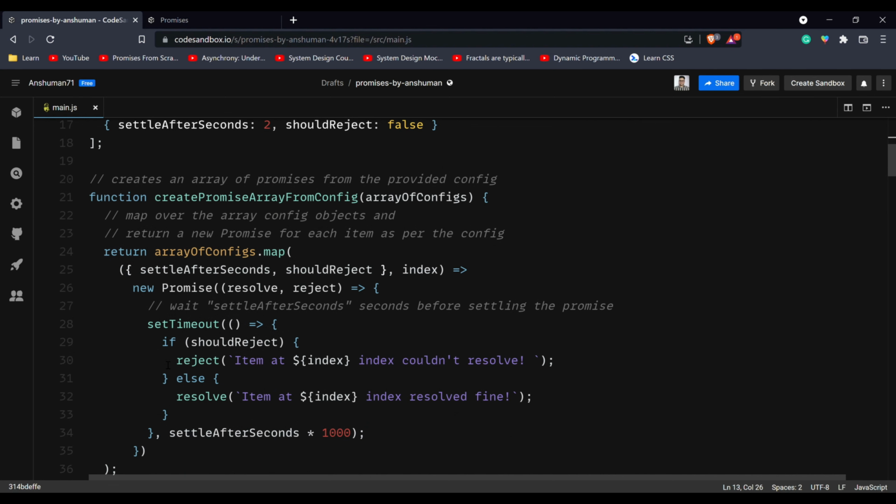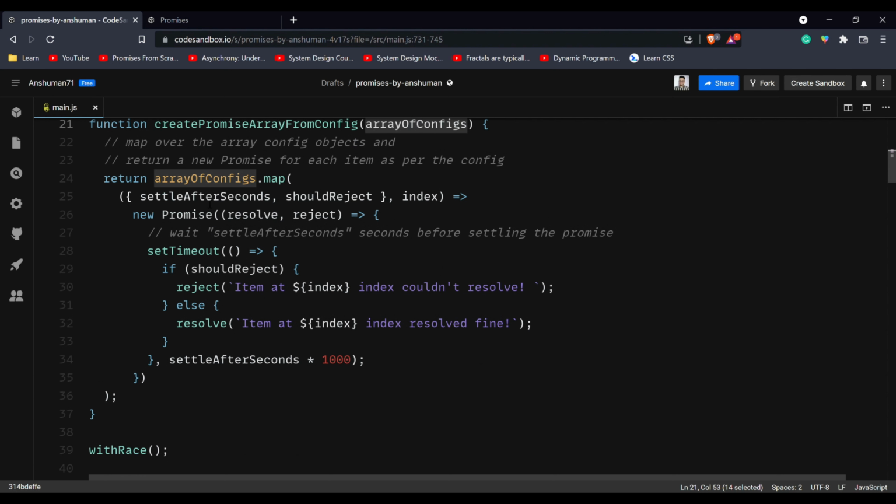The function that we have created here is to generate an array of promises from this config. So we'll take the array of configs, we'll map over it, and we'll extract out the seconds and the shouldReject value, and then we are going to generate a new promise for each of them.